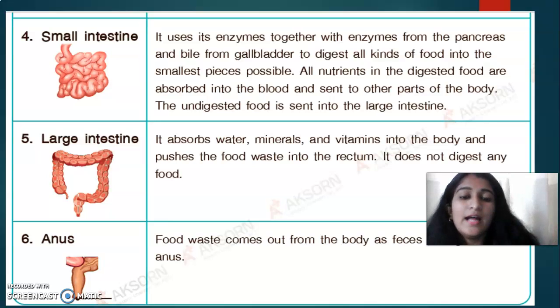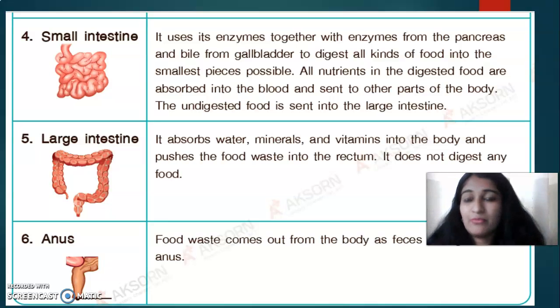Okay, and in the small intestine we get help from the pancreas, and help from the gallbladder, that is bile, to digest proteins, carbohydrates, fat. Okay, next we have the large intestine. Large intestine absorbs water, vitamins, minerals. Okay, done. If you have any doubt, please ask me. If you need me to repeat, I will also repeat.